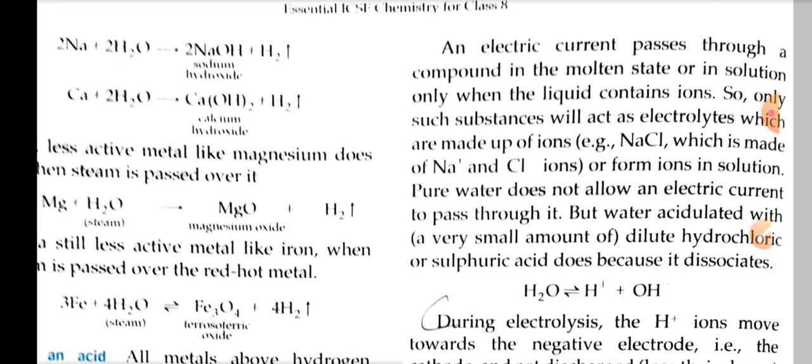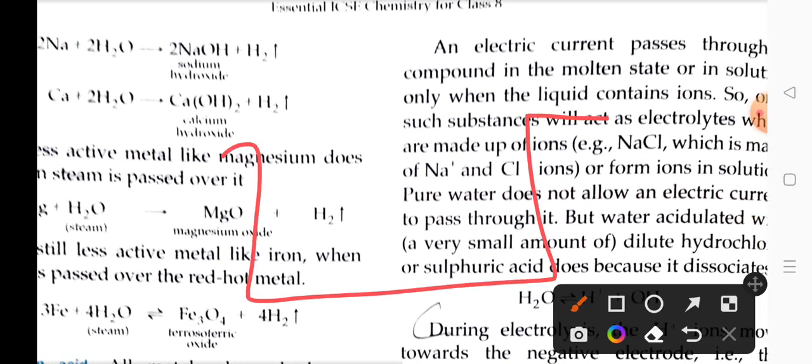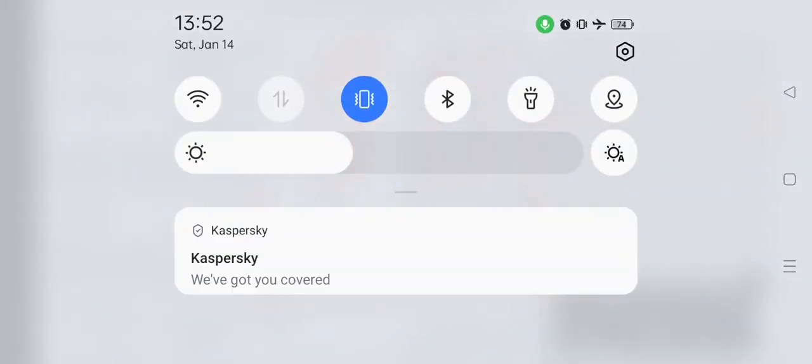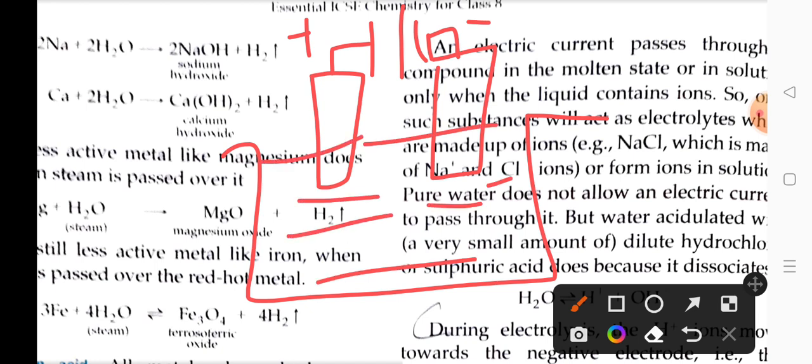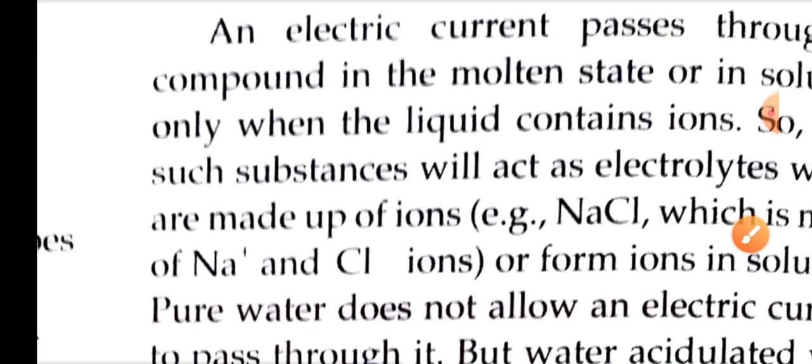So here you will see the diagram. I make it in a rough manner. We will take a container, in which two metal rods or two electrodes are used. They are connected to a particular battery source. This is how it is. The electrolyte, that is the solution, is downwards in the container. The electrolyte solution is there, and in that same solution two metal rods are dipped. They are connected to the battery source. So that is how it is done.